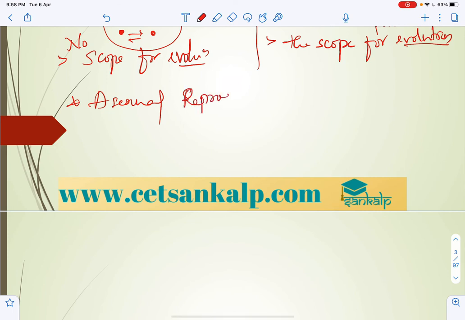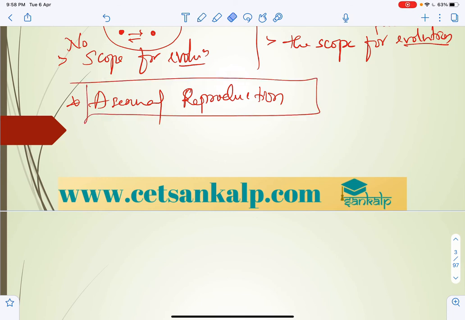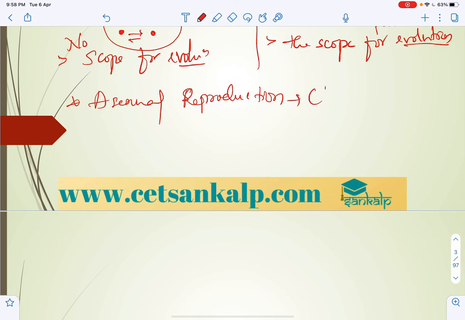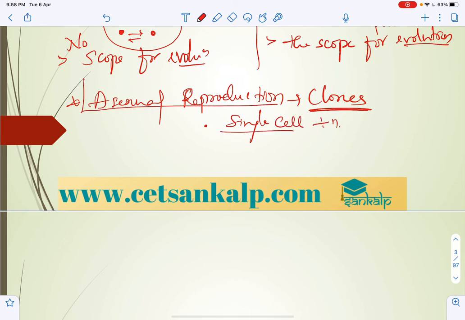There are different forms of asexual reproduction, where offsprings are exact copies or clones of the parent. Single cell division is an essential mode of asexual reproduction. Such organisms always show single cell division in case of asexual reproduction.